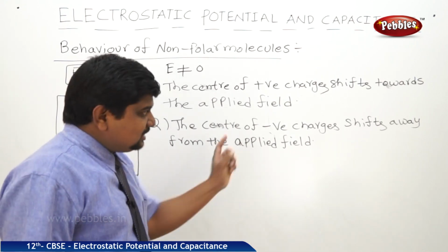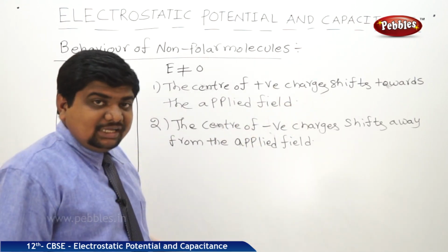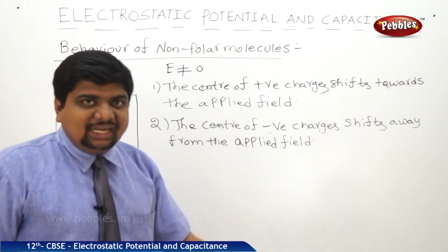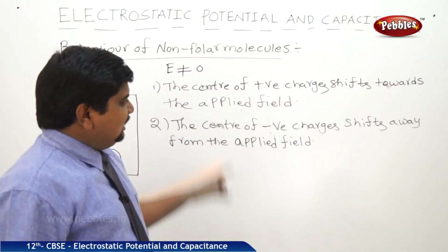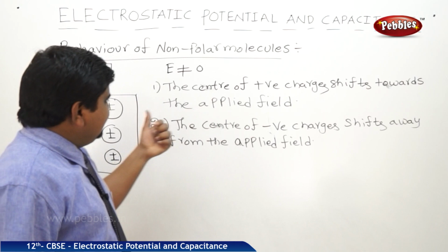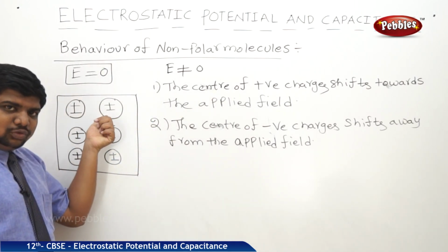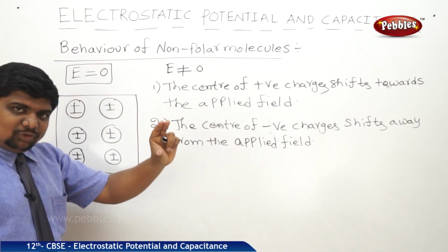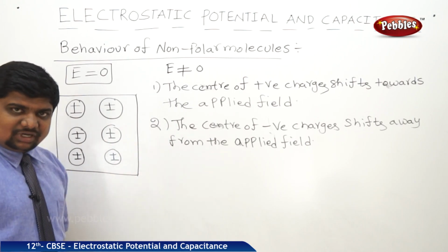Any charge carrier which is moving away from the applied field creates an induced field. Initially the two charges are almost concentrated at one common point.